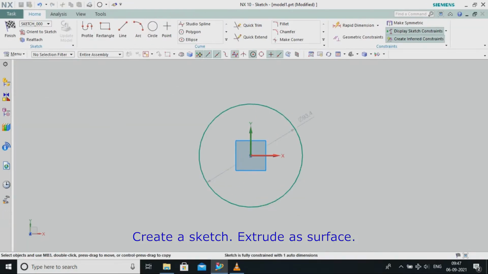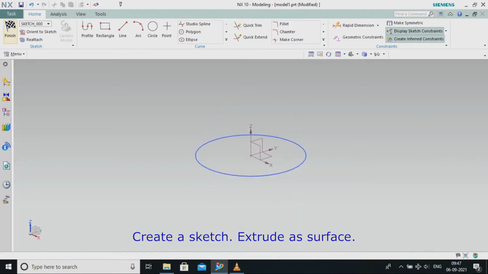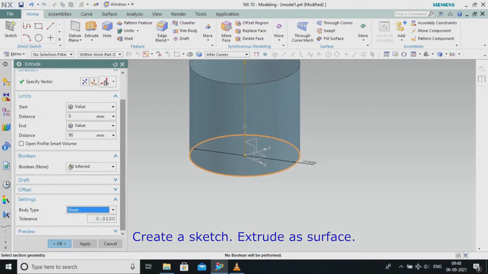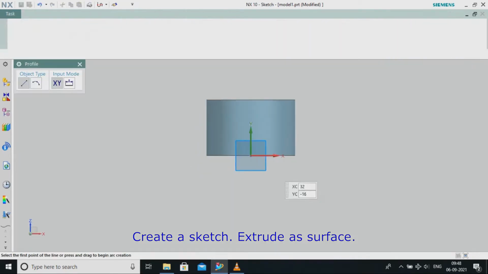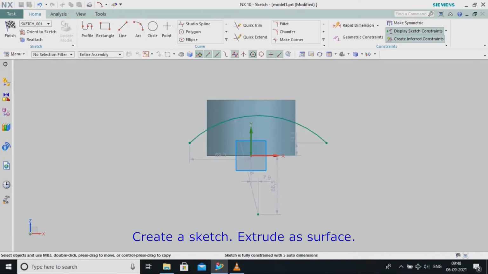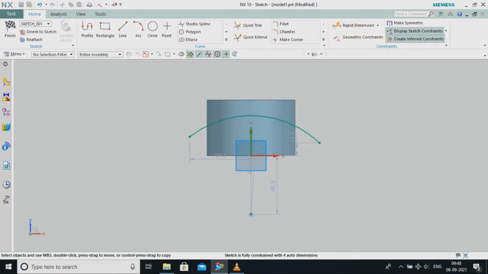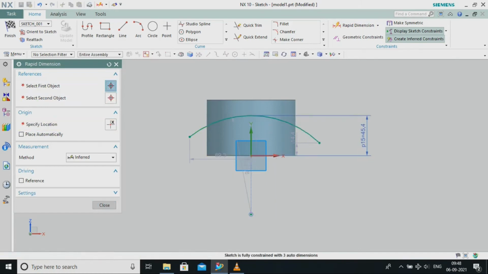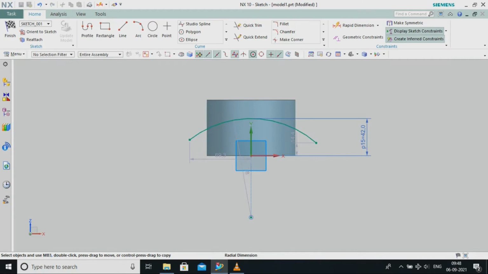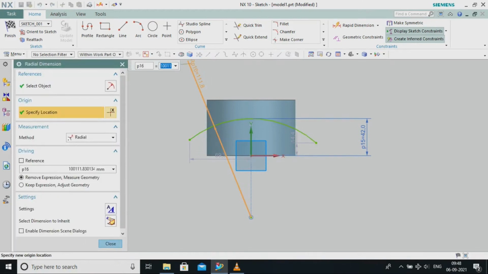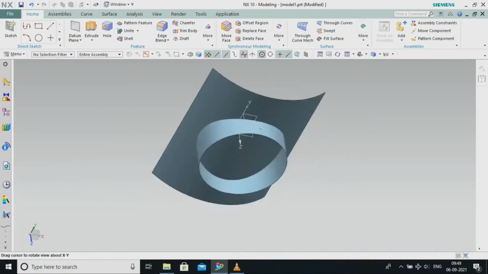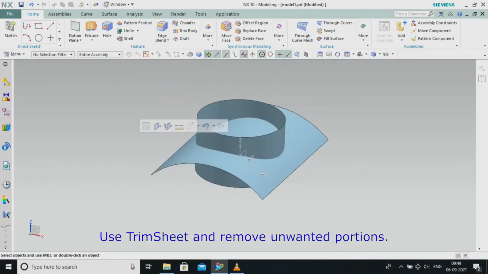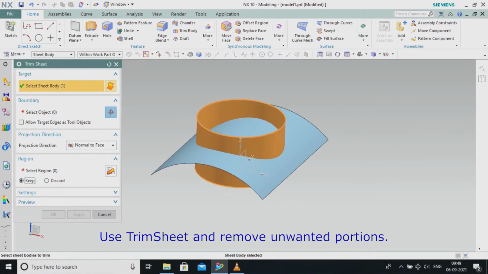Create a sketch. Extrude as surface. Use trim sheet and remove unwanted portions.